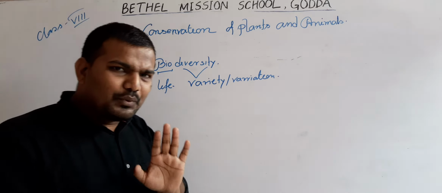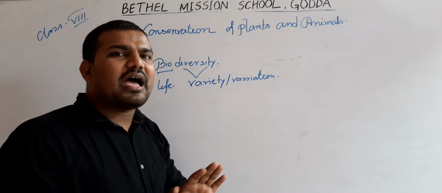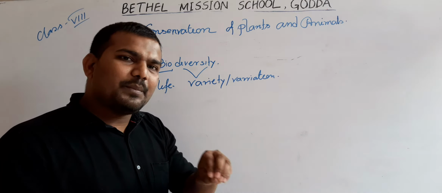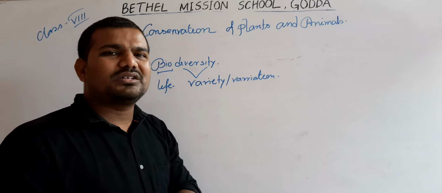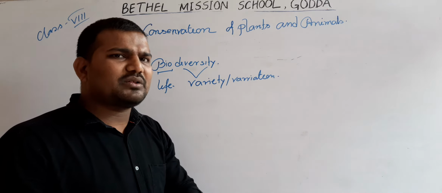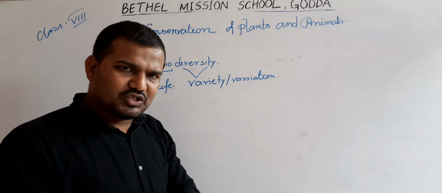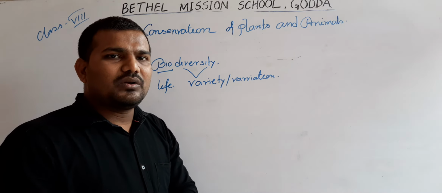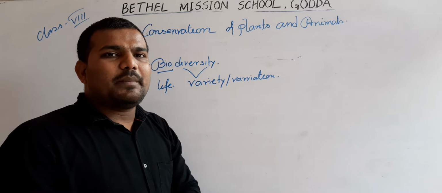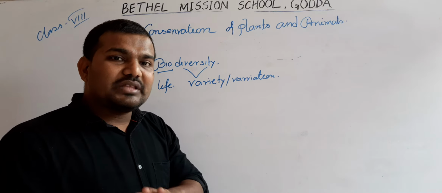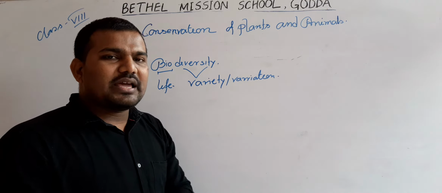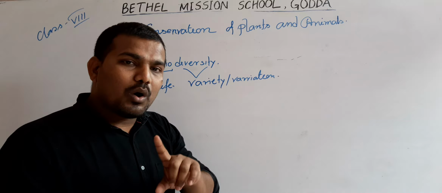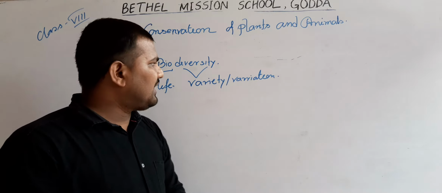Now, if we judge the plant's life and the animal's life, both maintain the features of life, though some minor differences may be present. The animals are able to perform locomotion. They are the consumers, not able to produce their food. Whereas plants are non-locomoting organisms and able to produce their own food. They are the producers. So there are minor differences between the plant's life and the animal's life, but both maintain the features of life.